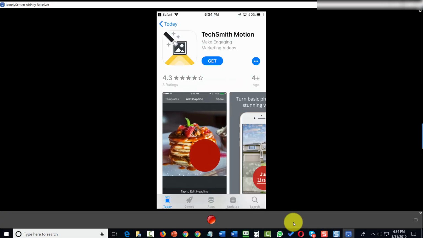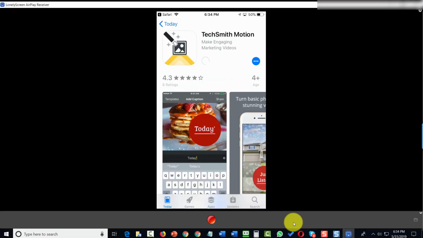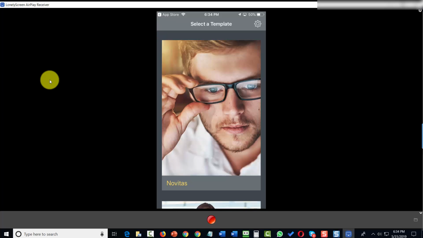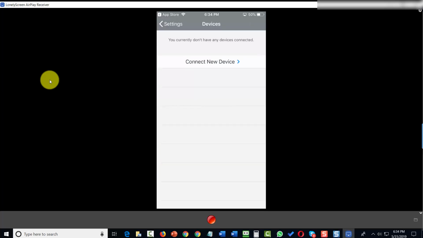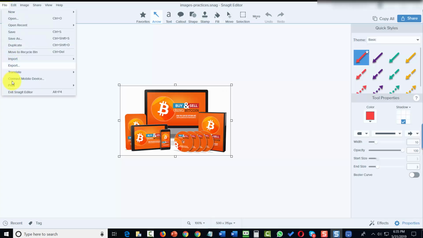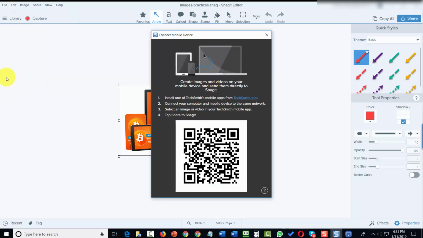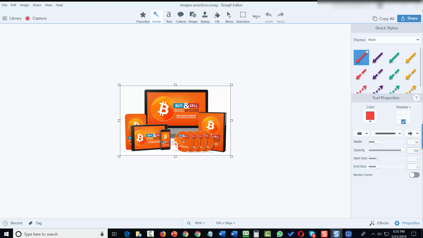The process is the same with TechSmith Motion. You'll click Get. You'll open up your app. You'll then click the settings. You'll then click Snagit, and then you'll connect your new device. You'll then come back to your file command. You'll then click Connect New Mobile Device, and your device is now connected.